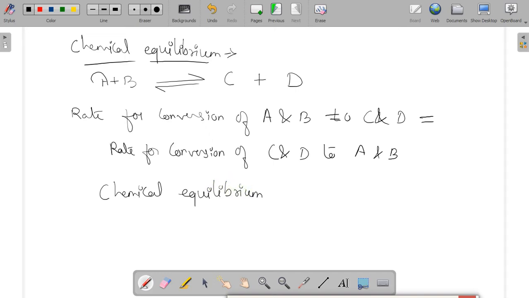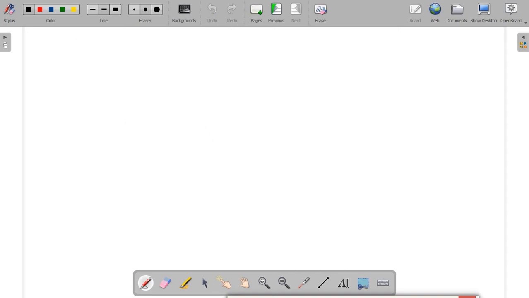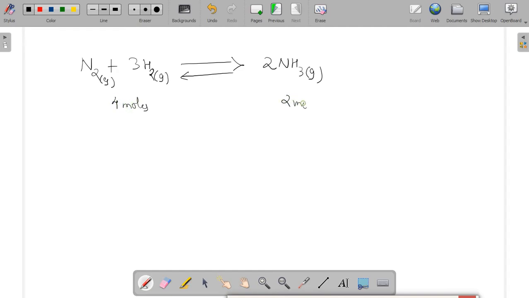Okay, so here we can see different kinds of chemical equilibrium can be achieved. How? One is the heterogeneous chemical equilibrium, where N2 gas plus 3H2 gas combine to form 2NH3 gas. Here the number of moles on both sides is different. Here 4 moles combine to form 2 moles of product.